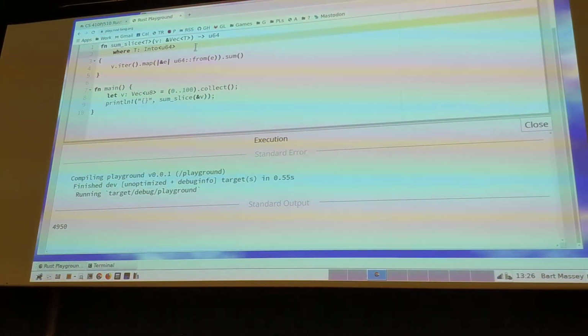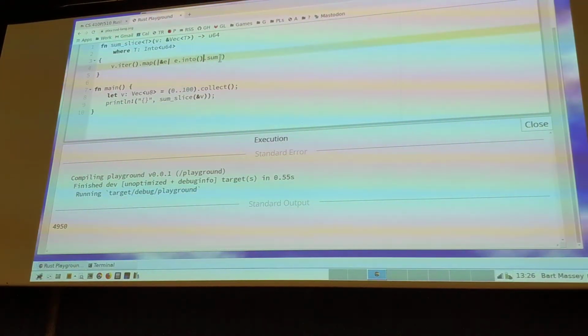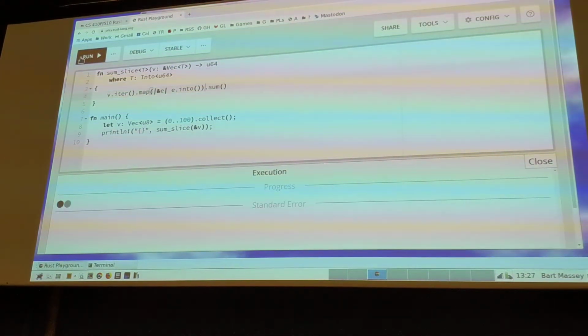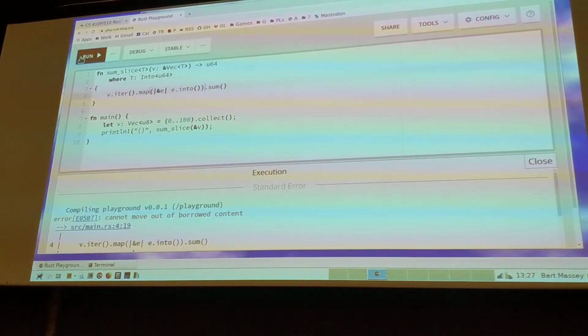What do I have to do with my program now to make that all work? I have to change my from to an into, right? I said earlier the compiler might choke on this, and it might, I don't know. E dot into, right? Let's see if the type checker can figure this out. Cannot move out of borrowed content. Oh, why am I getting cannot move out of borrowed content? That's one we didn't expect.